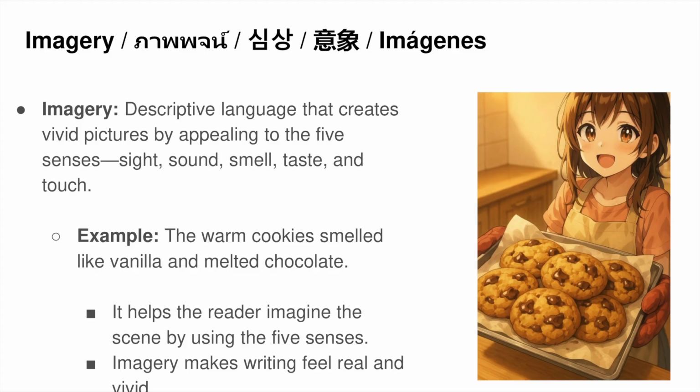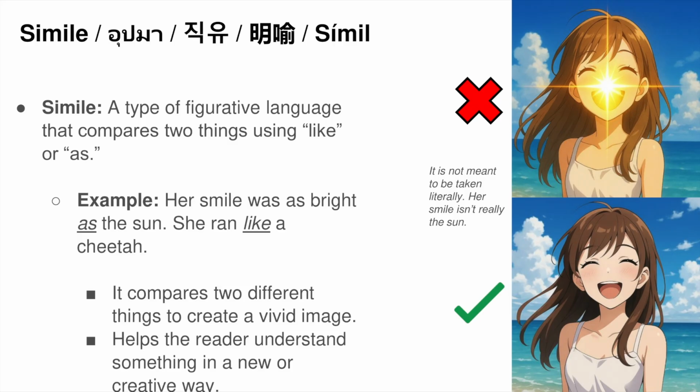in our minds. Simile. A simile compares two things using like or as. Everyday example: her smile was as bright as the sun. Wilde describes beautiful flowers like stars scattered across the grass. The single word like helps us picture tiny blossoms twinkling just the way stars do in the night sky.